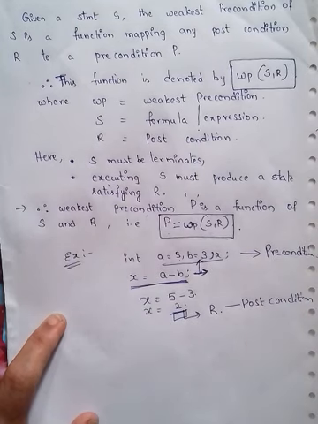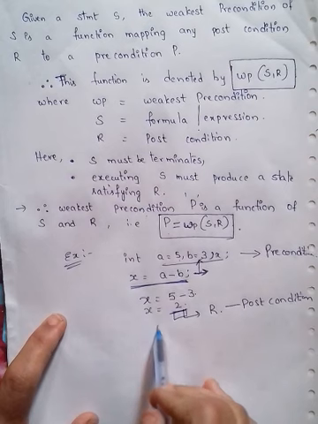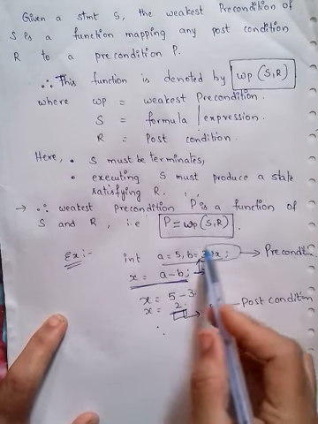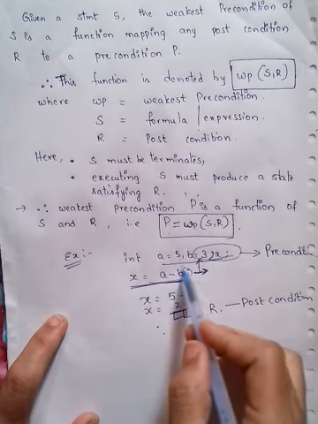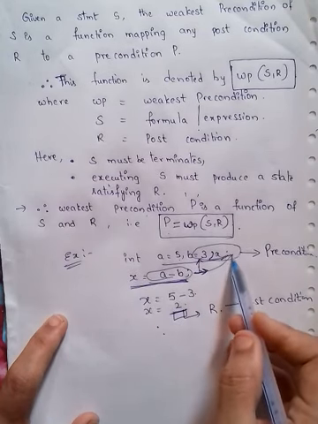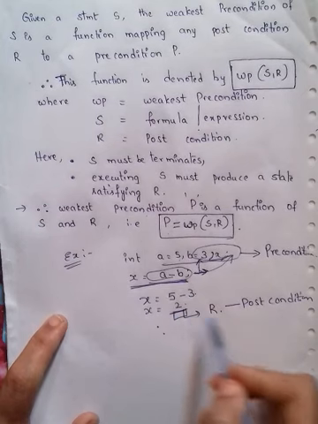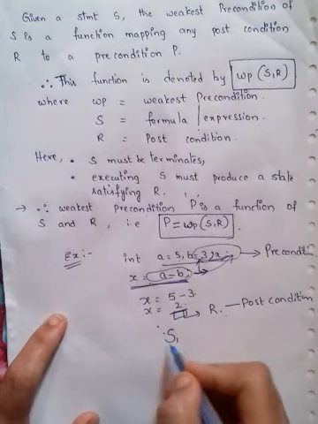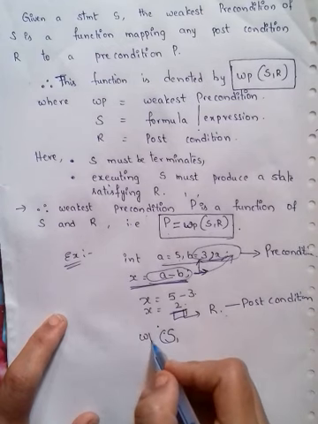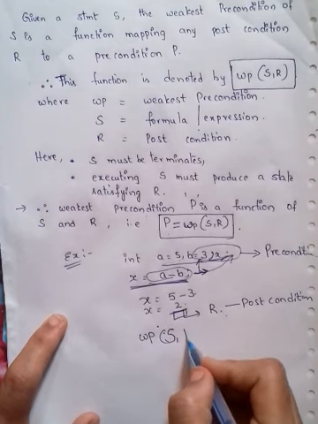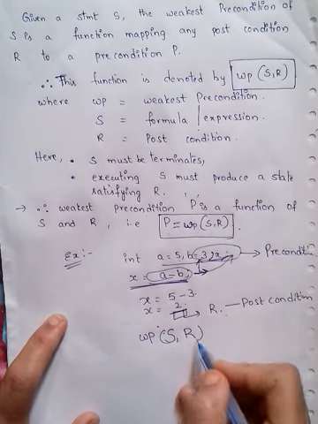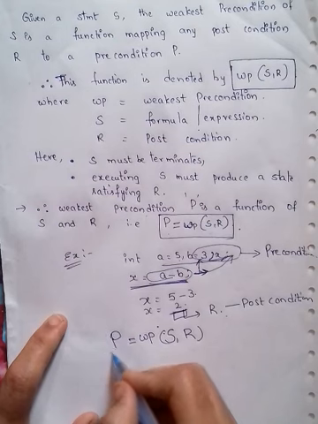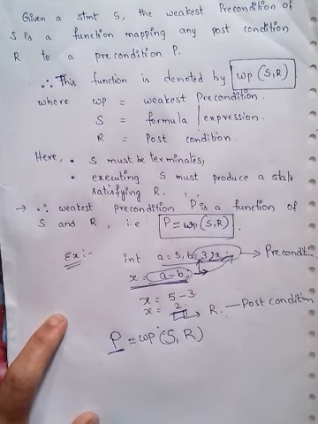Okay, clear? This is a function, this is the weakest precondition. By executing the statement using preconditions, we will get R. By executing the statement and using some preconditions, we are getting the postcondition R. So this is called the weakest precondition.